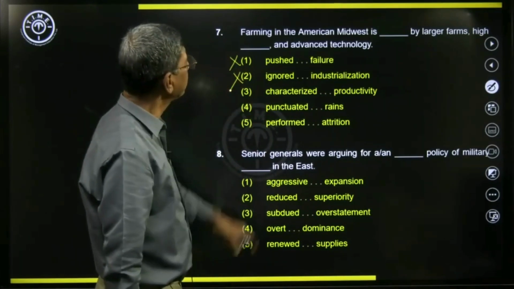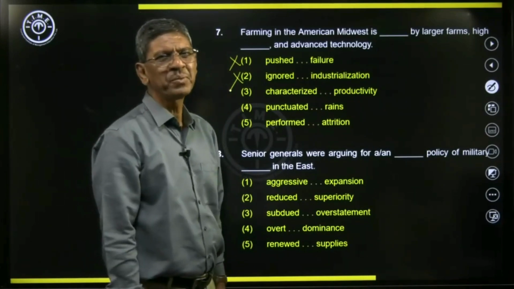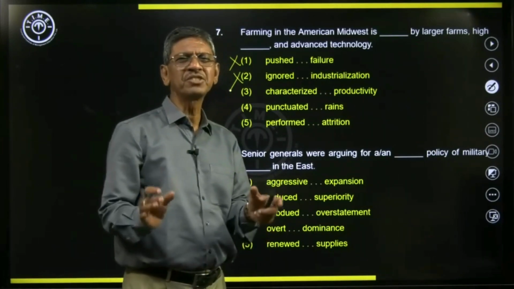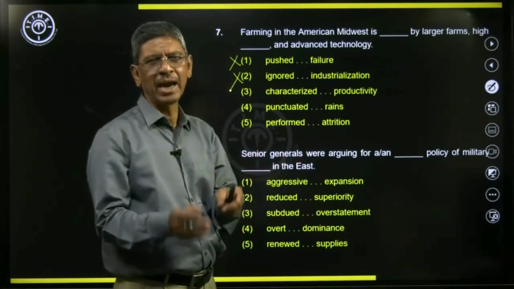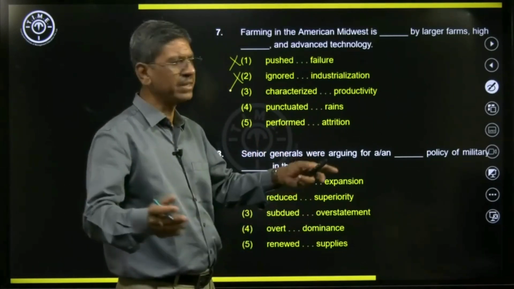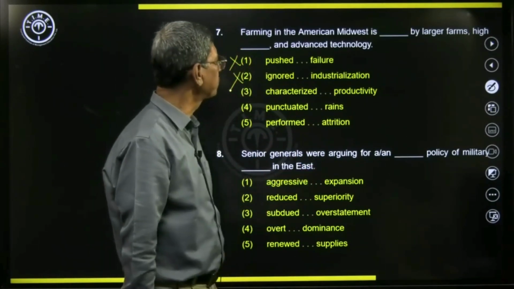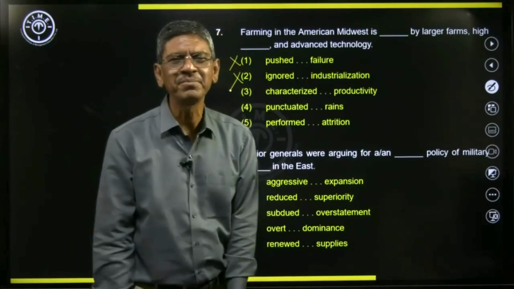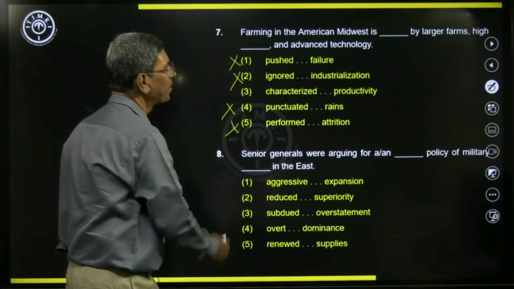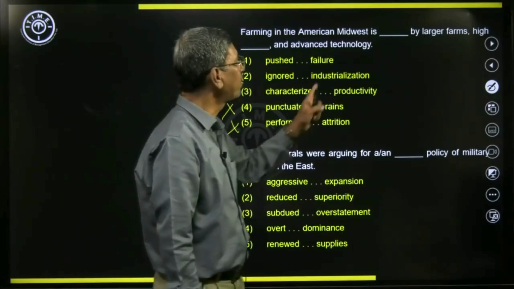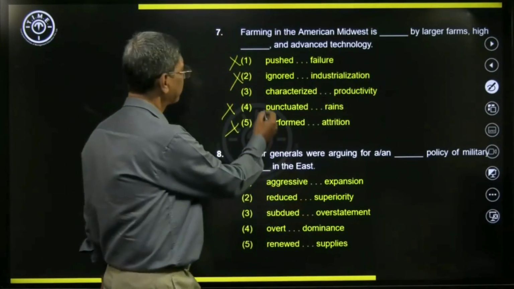Farming in the American Midwest is punctuated. Punctuated comes from the word puncture or punctuate. Puncture means to have a gap, to have a break. So farming in the American Midwest is punctuated by large farms doesn't make sense at all. And performed is ruled out. Is performed by large farms is not right.